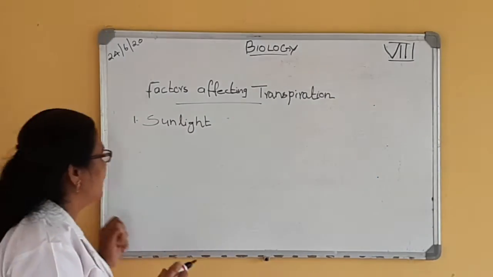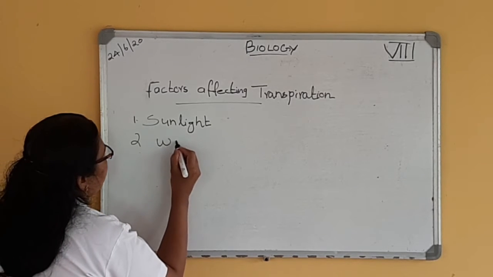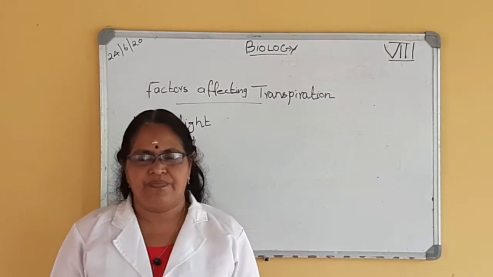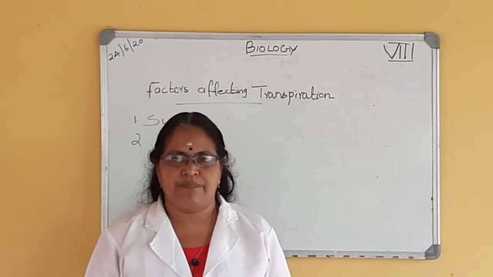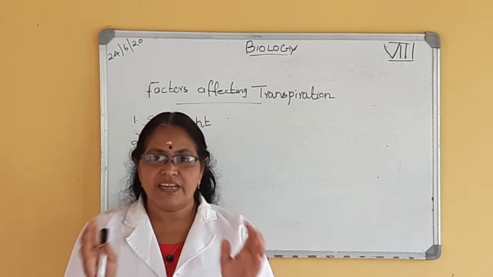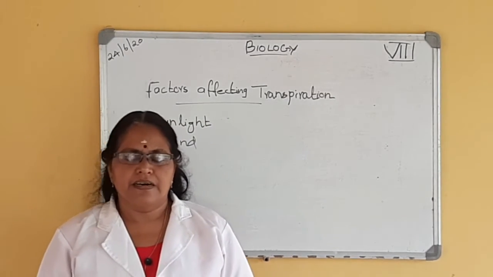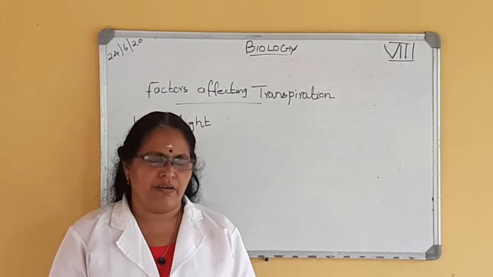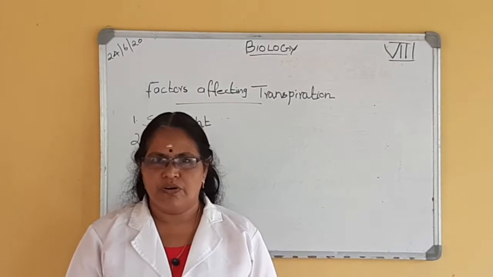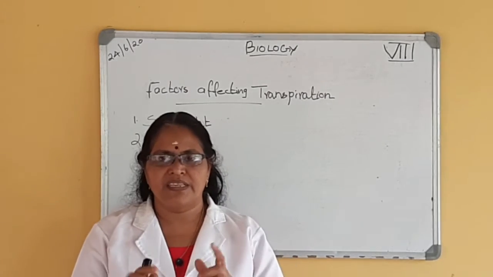The second factor is wind, the velocity of wind. Wind affects the rate of transpiration. How does it affect? When there is wind, evaporation takes place fast. You might have seen your parents, when cleaning the room, turn on the fan to evaporate the water fast. Like that, evaporation takes place fast when there is wind.